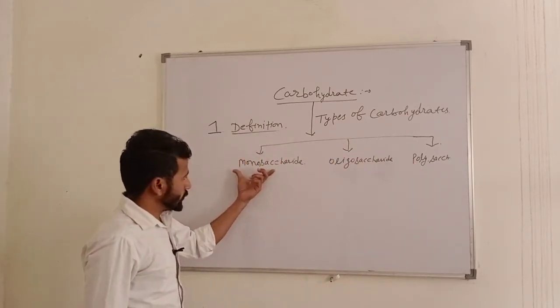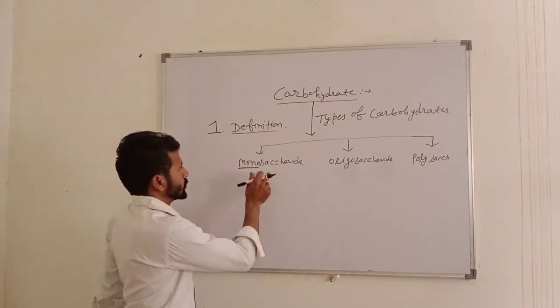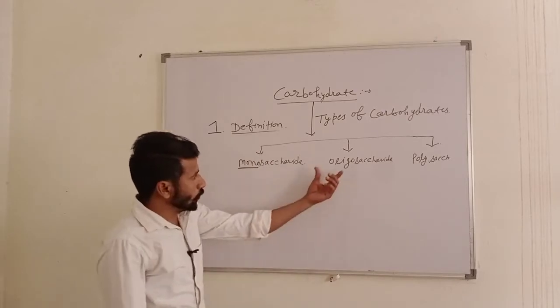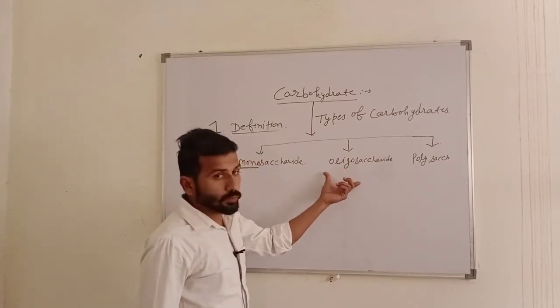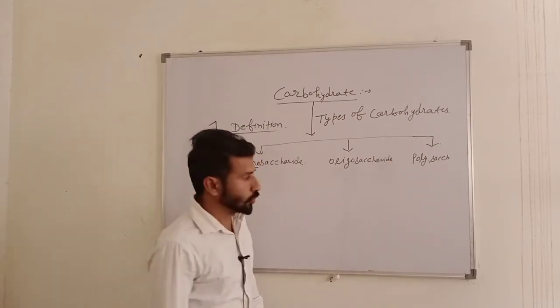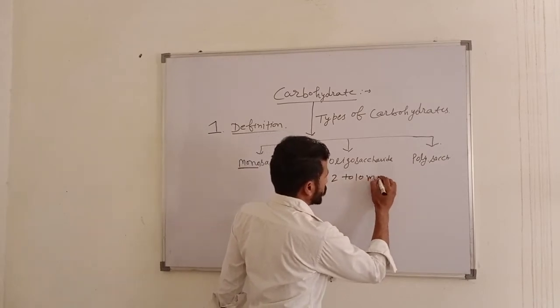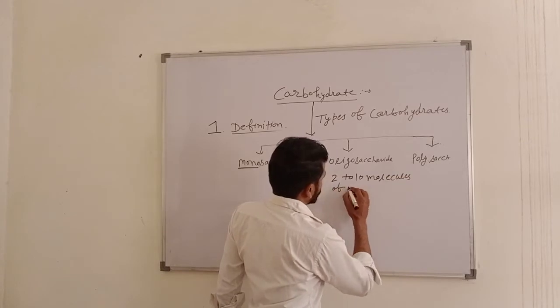Monosaccharide: mono means only one, only one molecule of carbohydrate. Oligosaccharide means more than one, that is 2 to 10 molecules of simple monosaccharide.